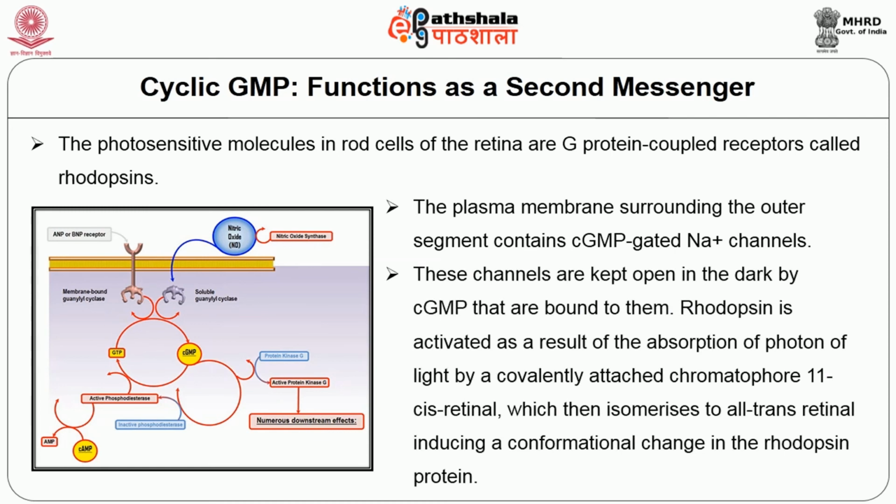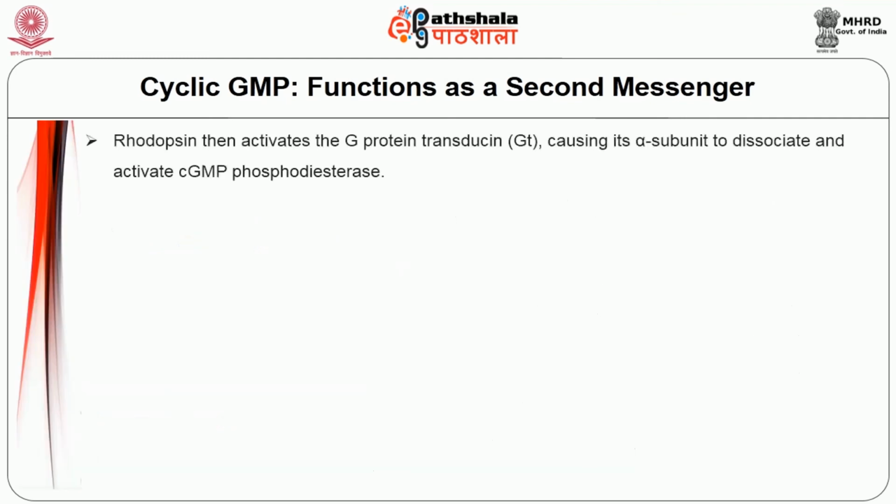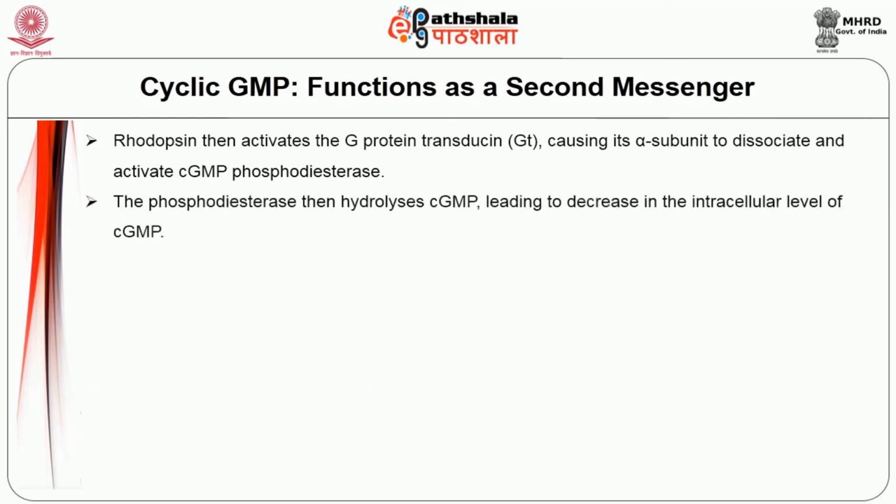Rhodopsin is activated as a result of absorption of a photon of light by a covalently attached chromophore, 11-cis retinal, which then isomerizes to all-trans retinal, inducing a conformational change in the rhodopsin protein. Rhodopsin then activates the G protein transducin, GT, causing its alpha subunit to dissociate and activate cyclic GMP phosphodiesterase. The phosphodiesterase then hydrolyzes cyclic GMP, leading to a decrease in the intracellular level of cyclic GMP.